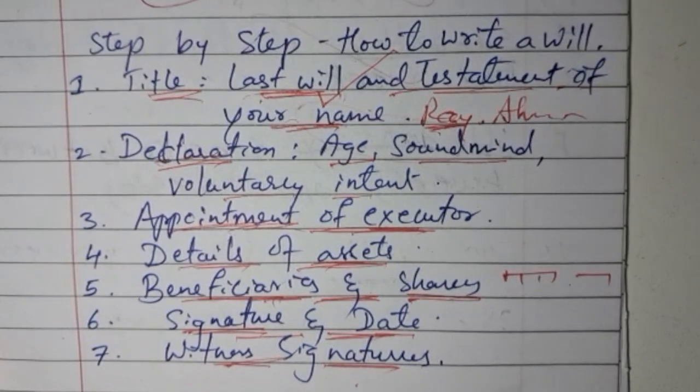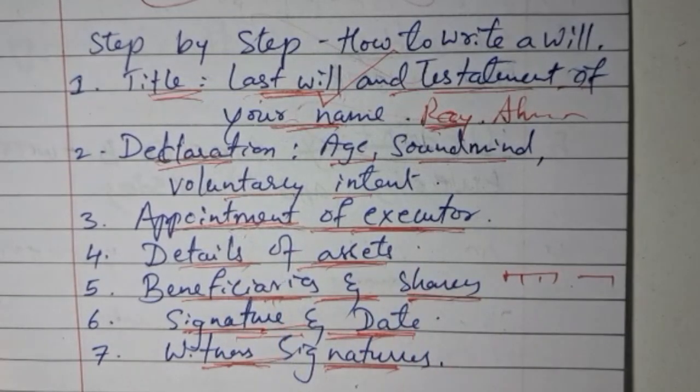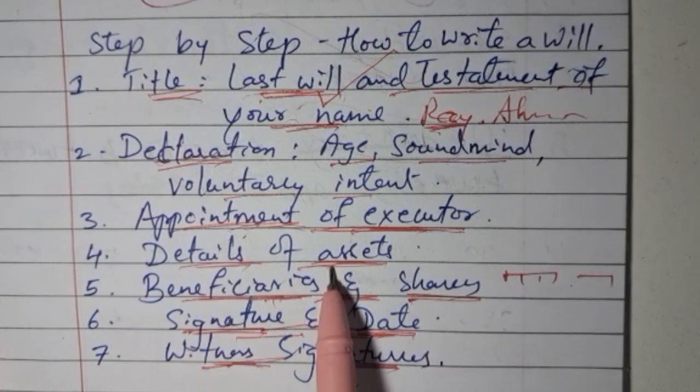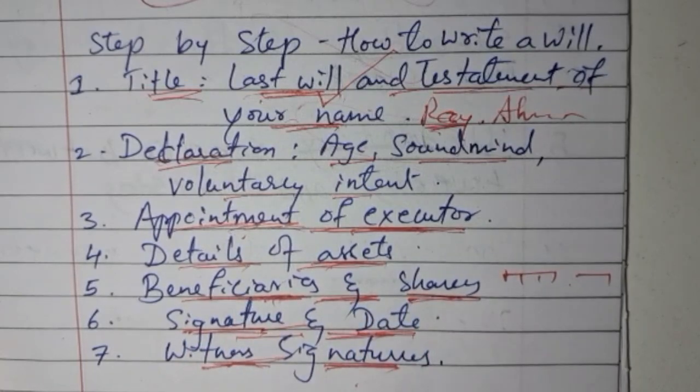Very important. The testator signs along with the date, and the witness also signs, and the appointment of the executor who is going to be the executor of this will. So those details we mention, and the details of the assets and beneficiaries, who all the legal heirs are and what shares they are going to get.